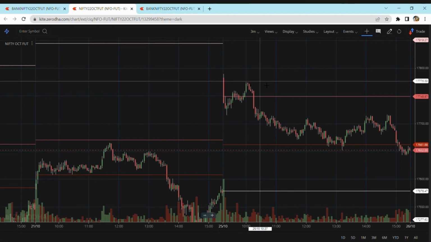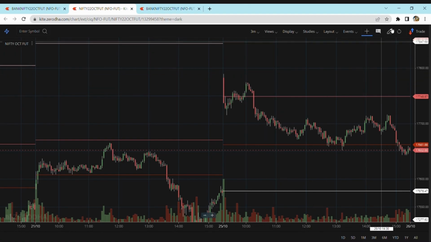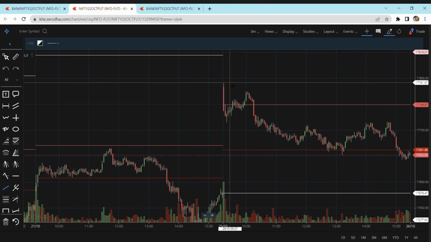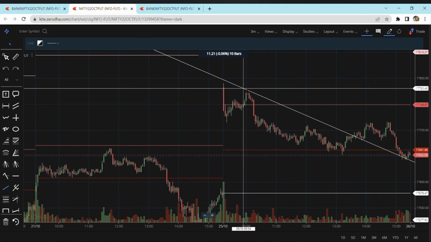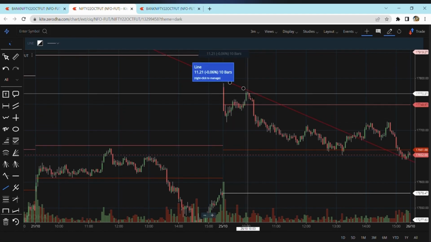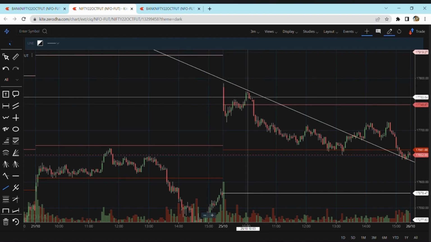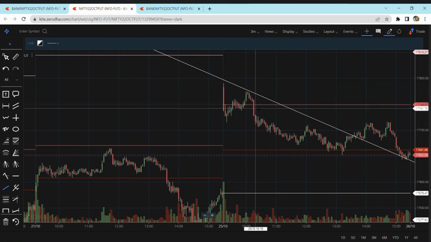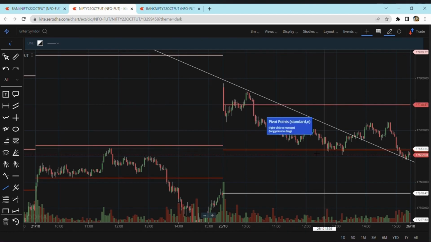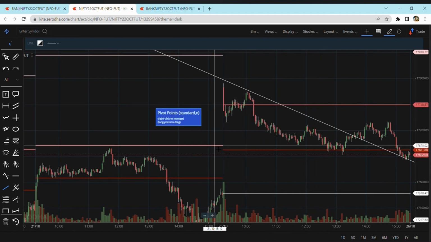When we draw a trend line over here, we'll go with a line, not a horizontal line, when we draw higher lows, okay, not higher highs, higher lows. First high drops back, breaks the support, goes up again, touches the support which is created over here exactly on the line, and then breaks down at approximately 10:15, and touches this pivot level, which is support number 2, support number 3.